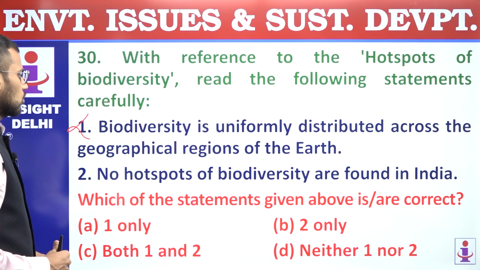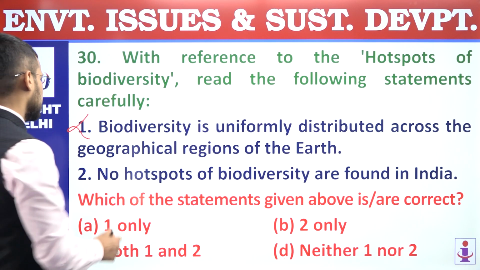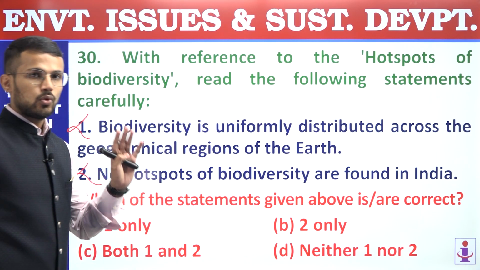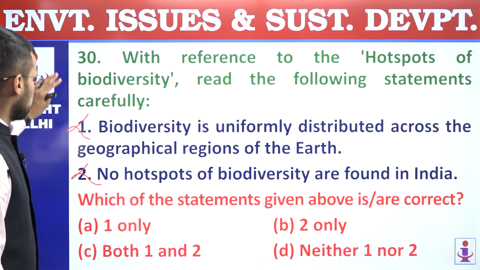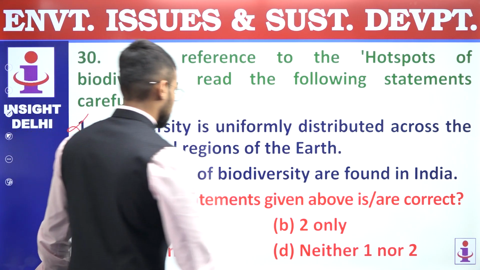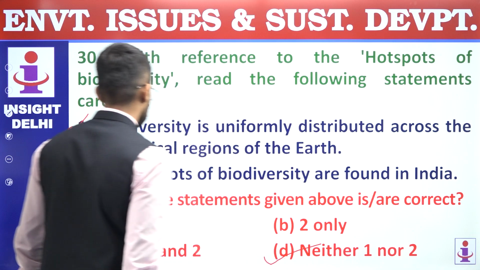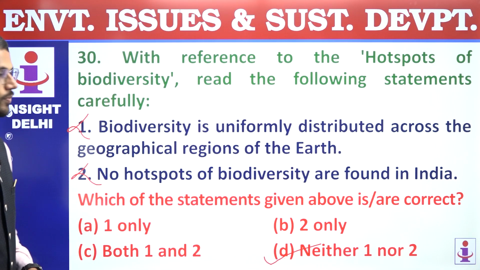Second, no hotspots of biodiversity are found in India. Again, incorrect. We have 4 biodiversity hotspots. So both these statements are incorrect regarding hotspots of biodiversity, and that's why answer is D.